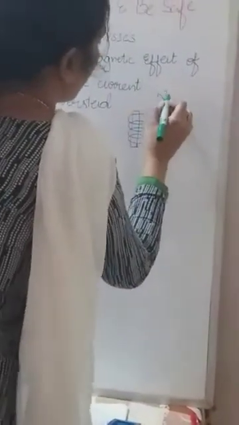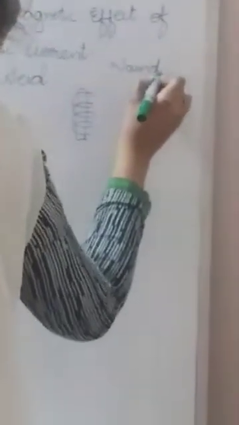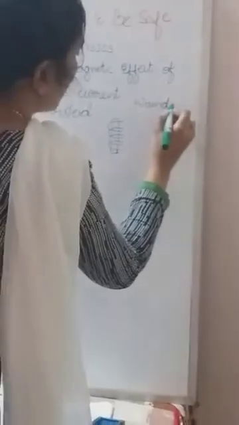Keep in mind, winding in the sense that you make circles around the conductor, or around the copper rod or the iron rod. That is called winding.